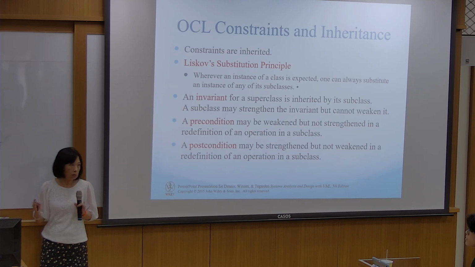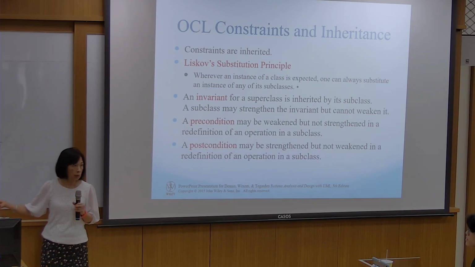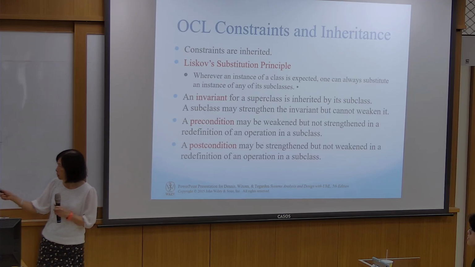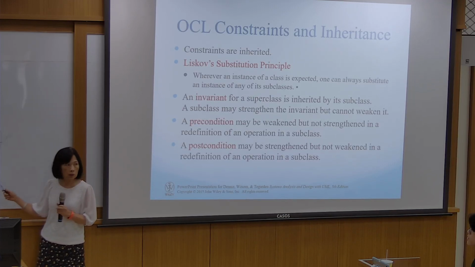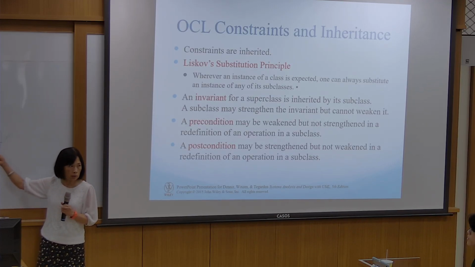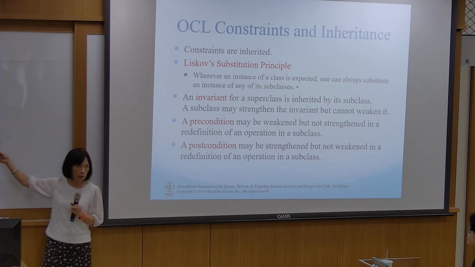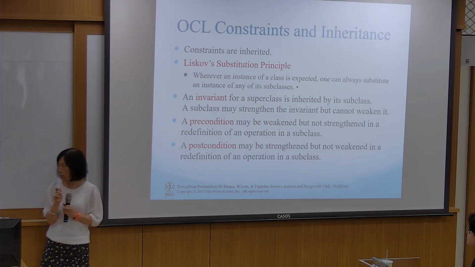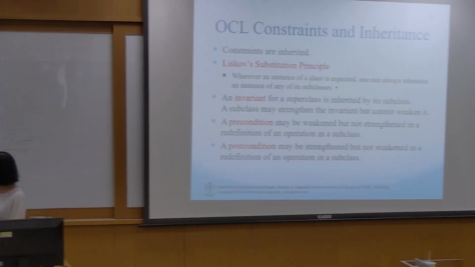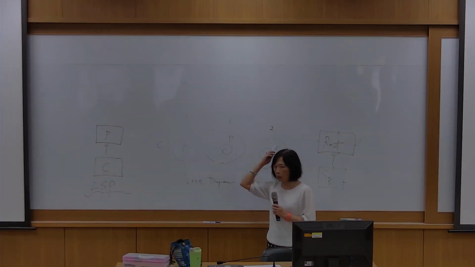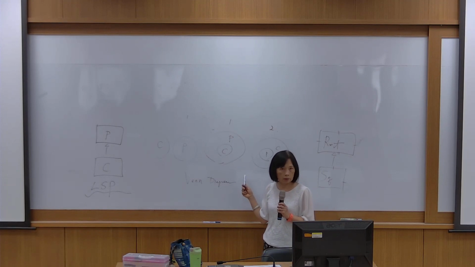But that's the theory of LSP. So no matter what, all the children can be replaced by child, and all the children can be replaced by parents, all right? So that's LSP. But usually it's our concepts about children and parents.